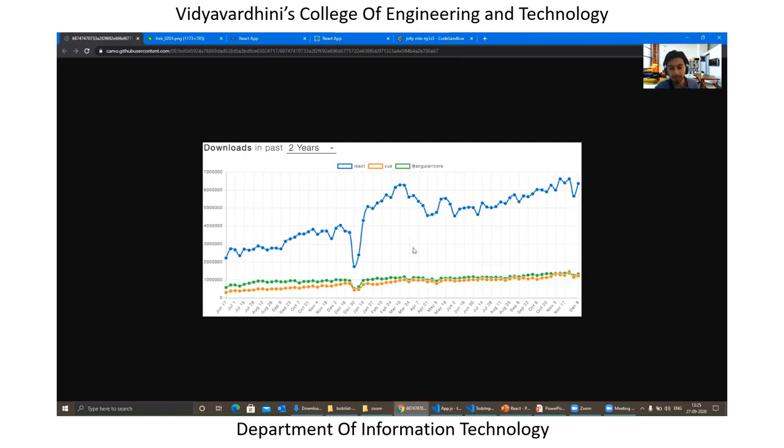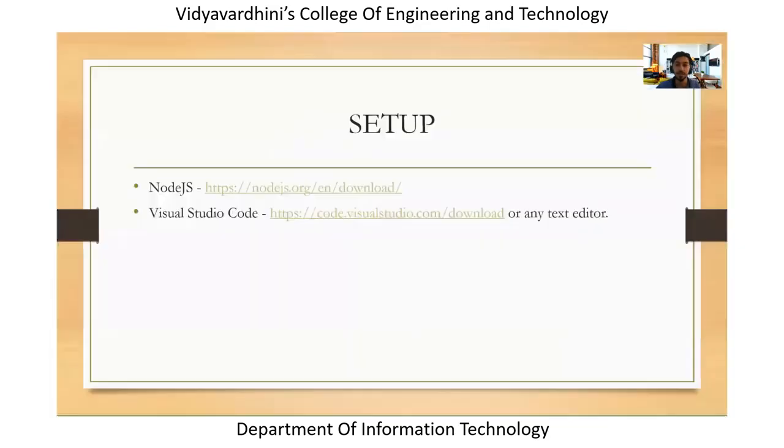And if you take a look at the graph, there has been a significant increase in the downloads of React compared to the green and the orange ones, that is, Angular and Vue. Basically Angular and Vue are at the same standards, but React is just reaching the heights of this graph. So I think that's one of the key points to answer the question of why we should learn React in 2020.